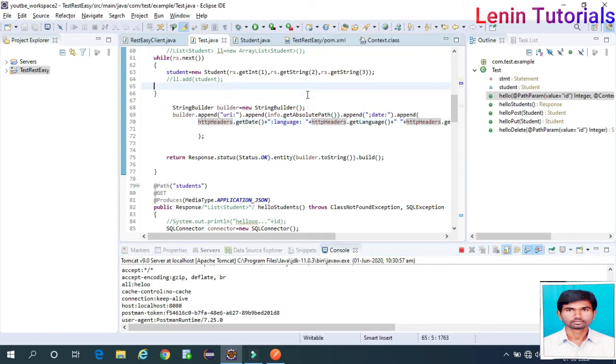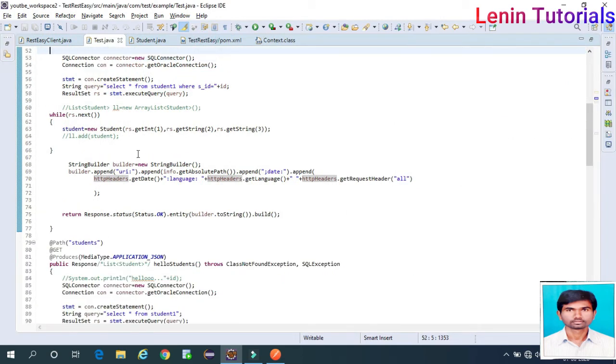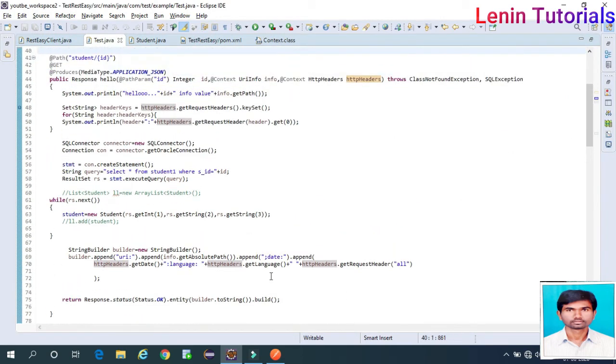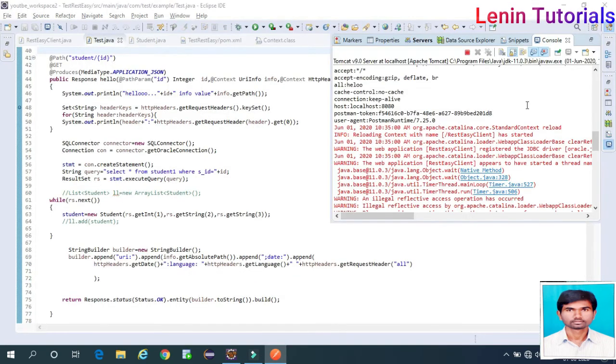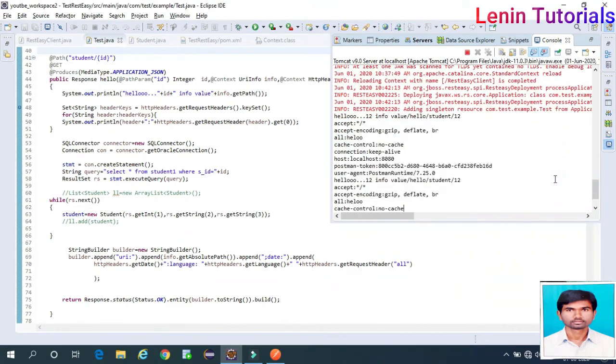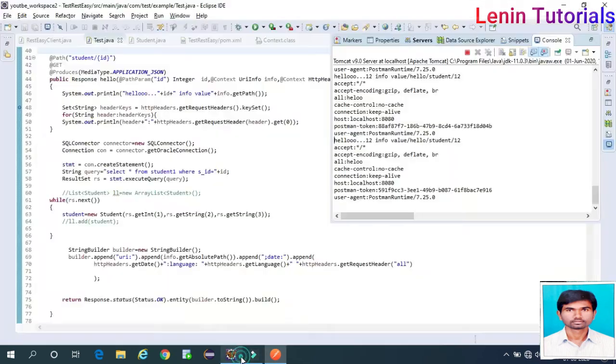Okay, now it got restarted also. Let it maximize. Okay, now go here, send it. What happened? Okay, yeah, language is printing null, date is also printing, but hello, this list of values, is coming here. Okay, fine. This is how it uses context as a method parameter.